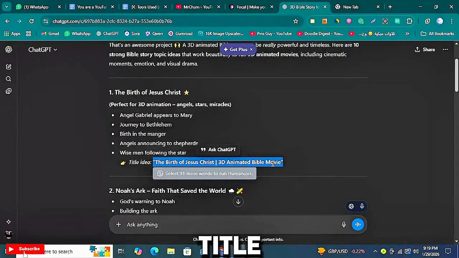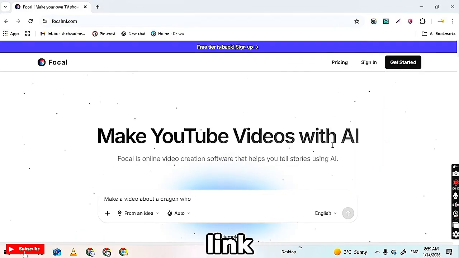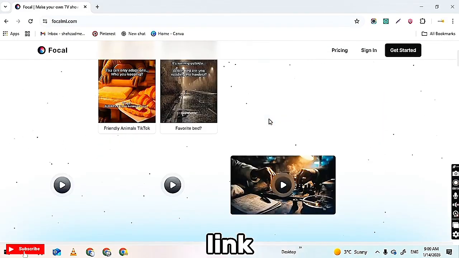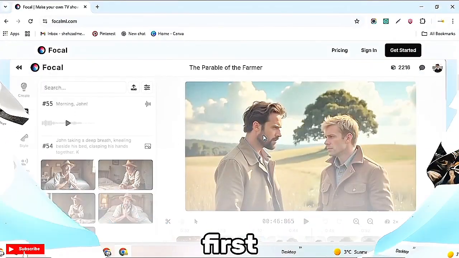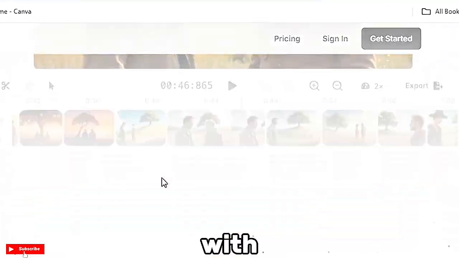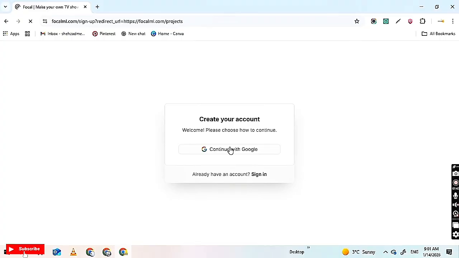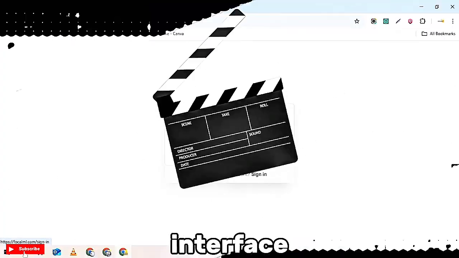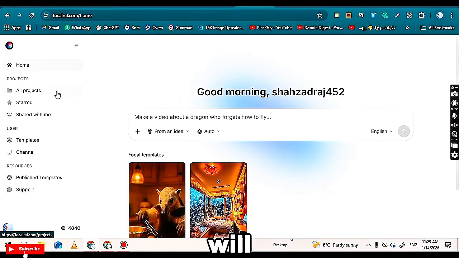After copying the title, you first need to go to Focal ML using the link in the description below. Once you click the link, the website will open in front of you. First, you need to sign up and log in. Click on the Get Started button in the top corner, then select Continue with Google and sign up using your Google account. After completing the login process, the main interface will appear on your screen. From here, we will generate the video.